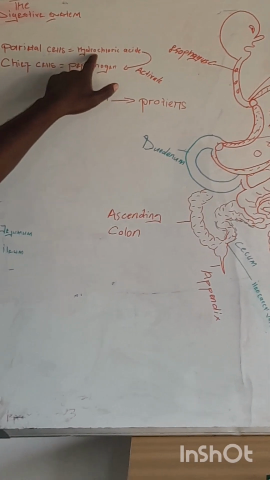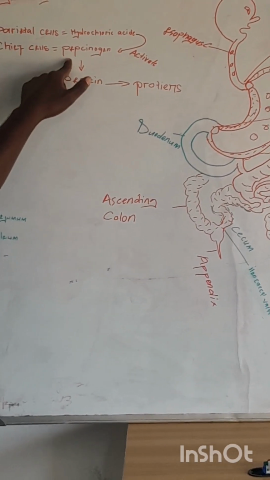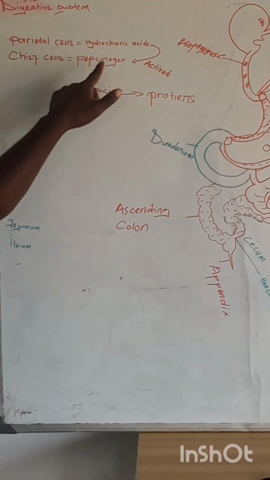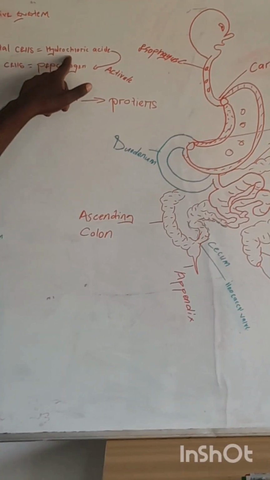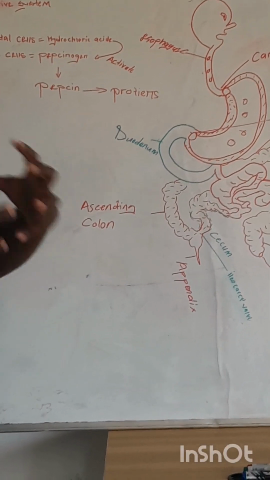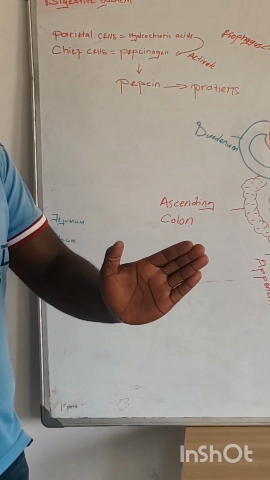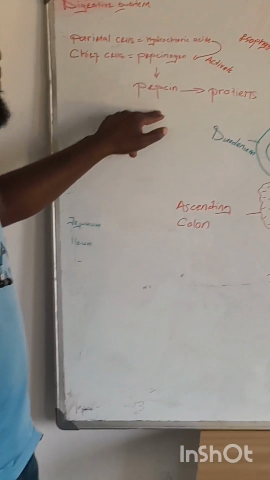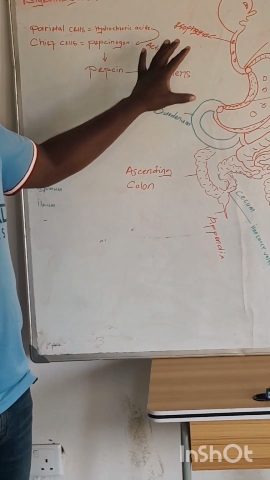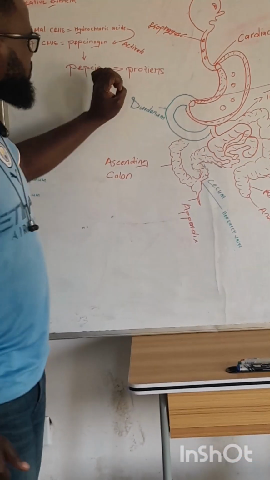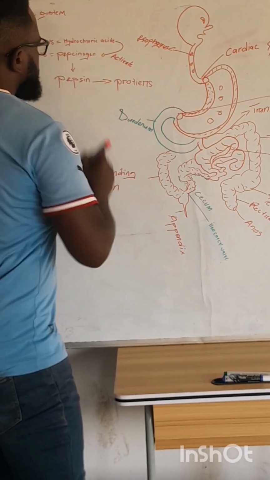When hydrochloric acid is released, it activates the inactive pepsinogen into the active form, which is pepsin. So once hydrochloric acid is released, it converts pepsinogen, which is an inactive precursor, into its active form, which is pepsin. And pepsin works to digest proteins. Alright? So that is the work of pepsin.